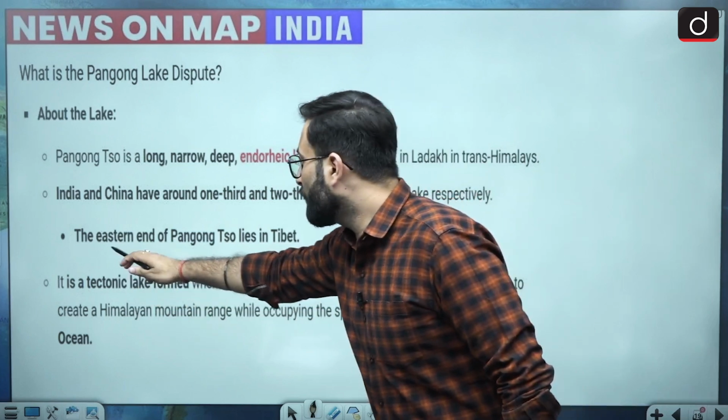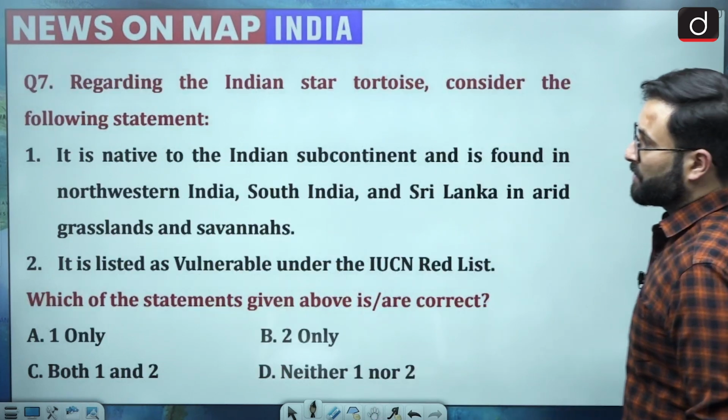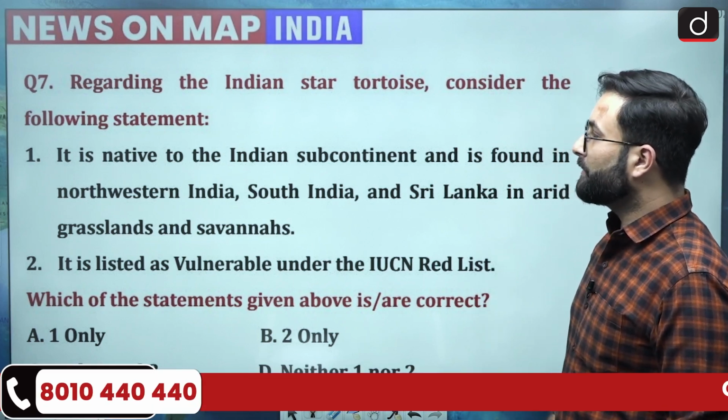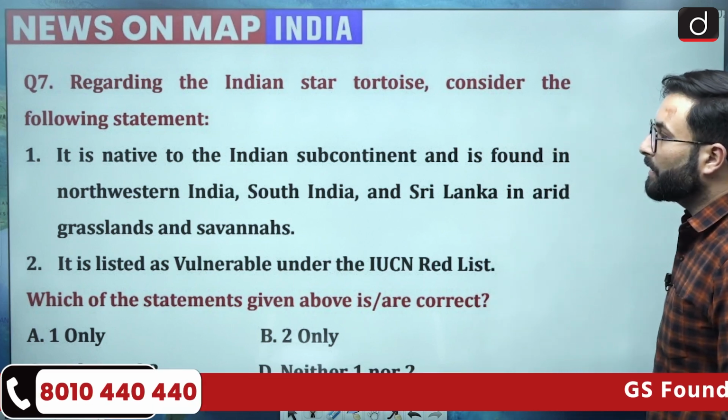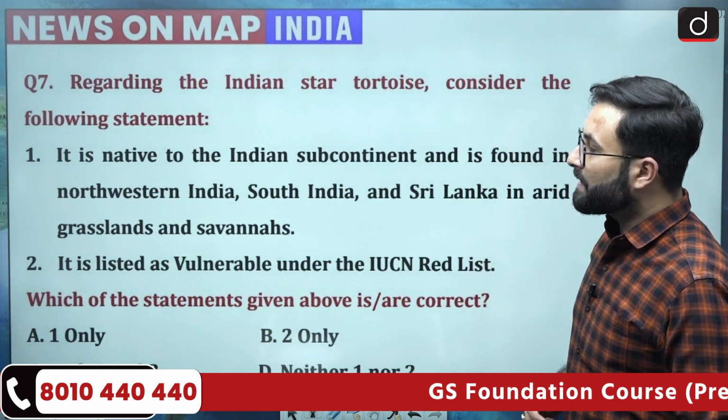Then the eastern end of the Pangong Tso lies in Tibet. So we have seen that. Now coming to the next one, question number 7, regarding the Indian star tortoise, consider the following statement. It is native to Indian subcontinent and it is found in the northwestern India, South India and the Sri Lanka in arid grassland and savannas.